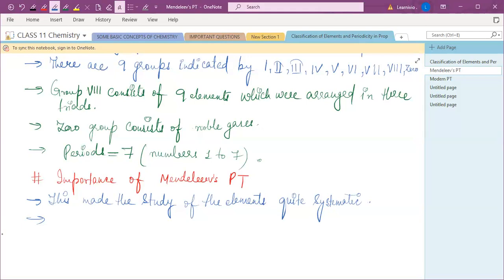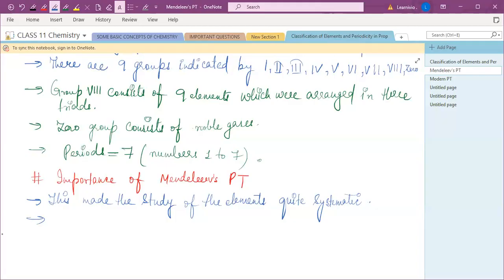Okay, so in the later stage, whatever discoveries of elements happened, due to this Mendeleev's periodic table, scientists got a lot of help to discover more elements. Due to this Mendeleev's periodic table, they could easily study the periodic table and the physical and chemical properties of different elements, and accordingly they discovered the different elements. So it became quite easy for the scientists who discovered the further elements to study from this Mendeleev's periodic table.